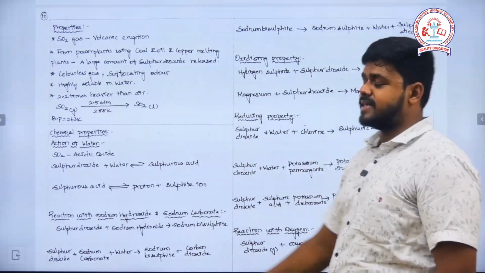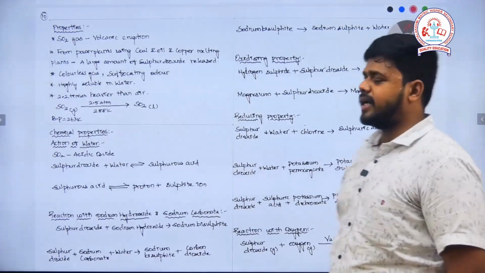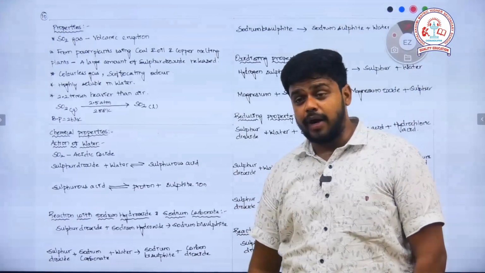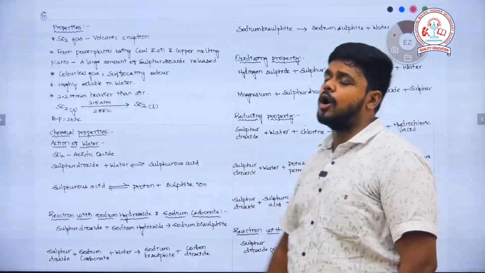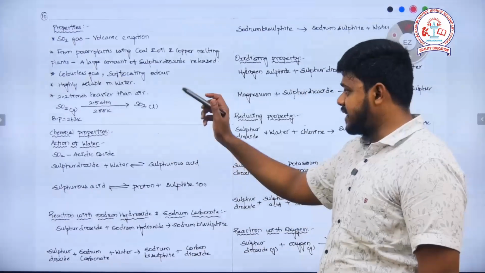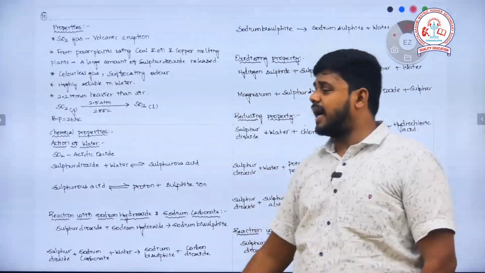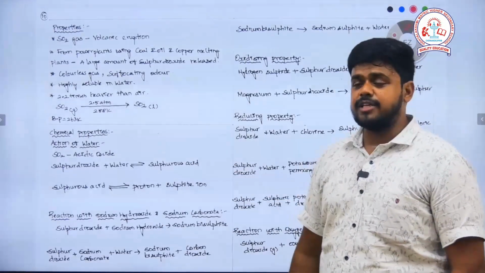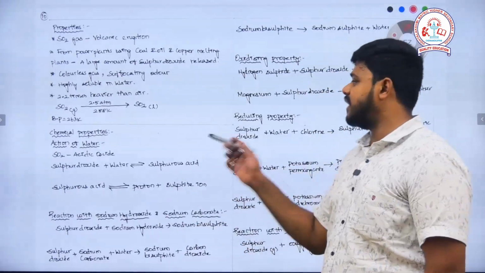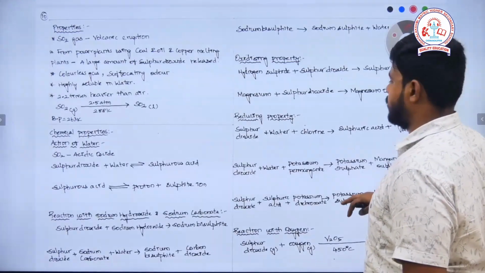Then it's a colorless gas and it has a suffocating odor, and it is highly soluble in water, so it can dissolve in water very easily. It is 2.2 times heavier than air. Here air talks about the oxygen. Sulfur dioxide in the gaseous form can be liquefied at 2.5 atmosphere and 288 Kelvin. If the temperature and the pressure are maintained as such, you can liquefy this gaseous sulfur dioxide. The boiling point of sulfur dioxide is 263 Kelvin.